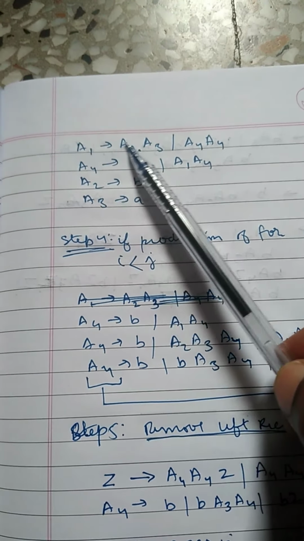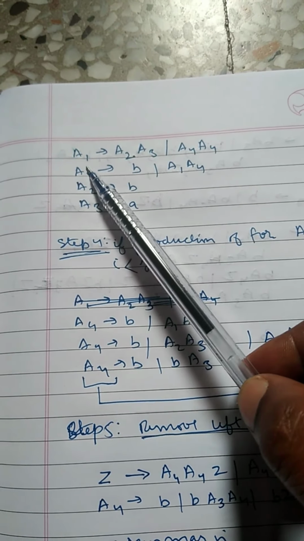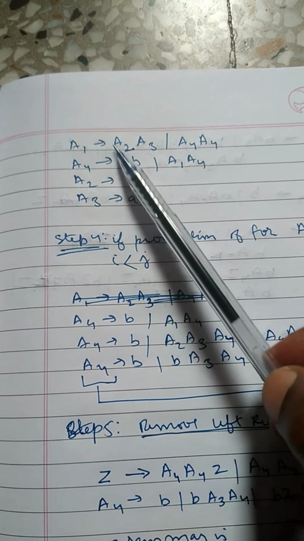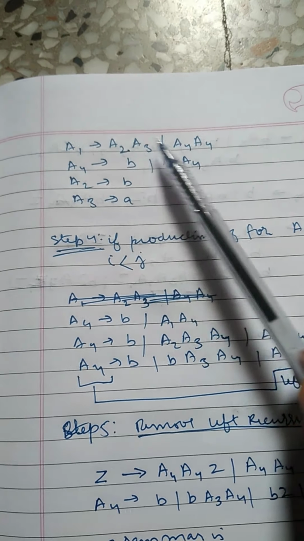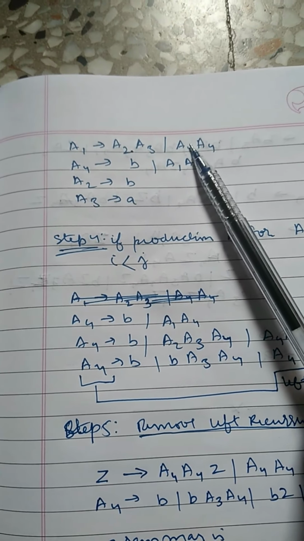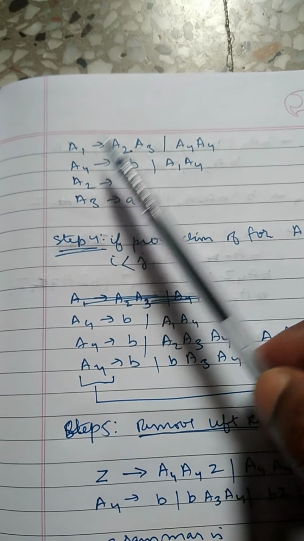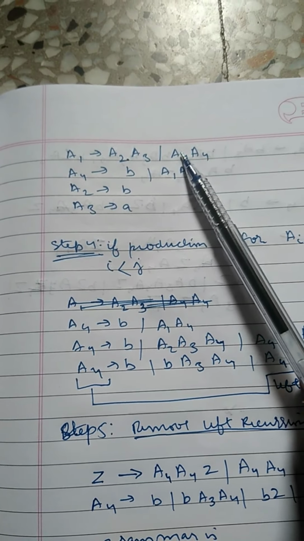So i is less than j, the condition is met. Here i is 1, j is 4, and 1 is less than 4, so it's okay. It's a valid production.